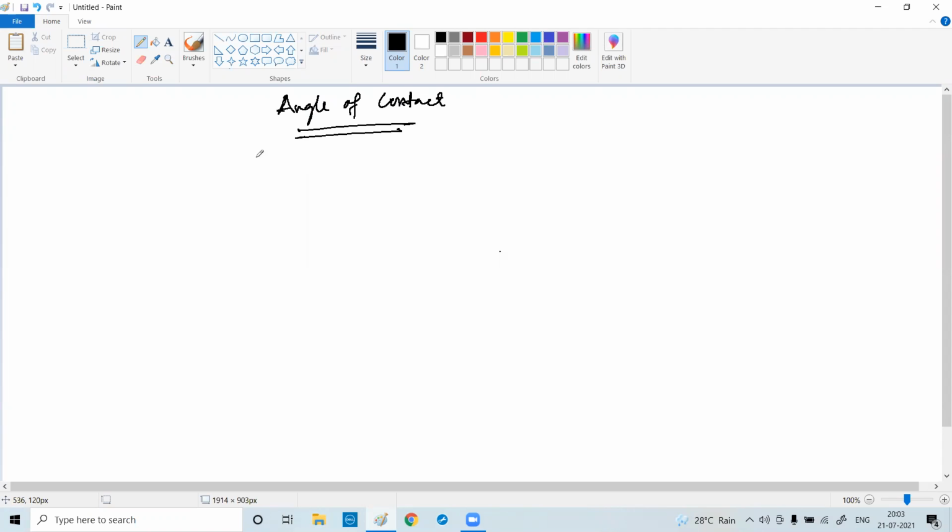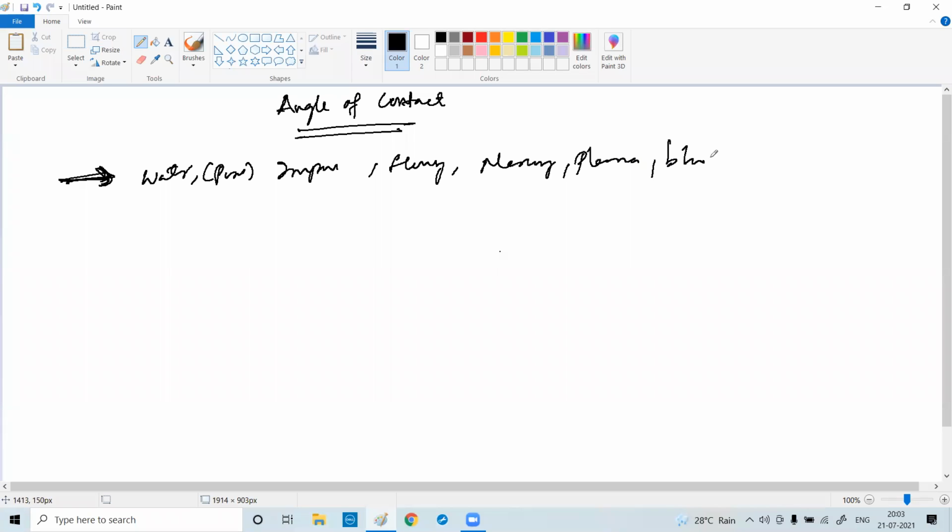What is this angle of contact? As we have seen in the previous classes, there are different types of fluids like water. Water may be pure water, impure water, honey, mercury, plasma, blood.